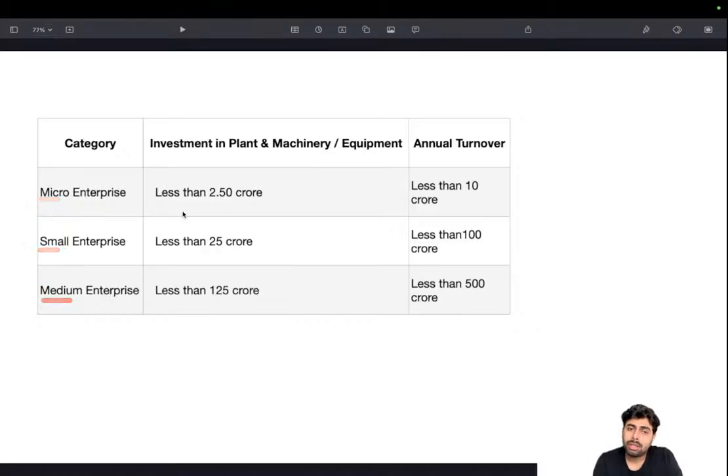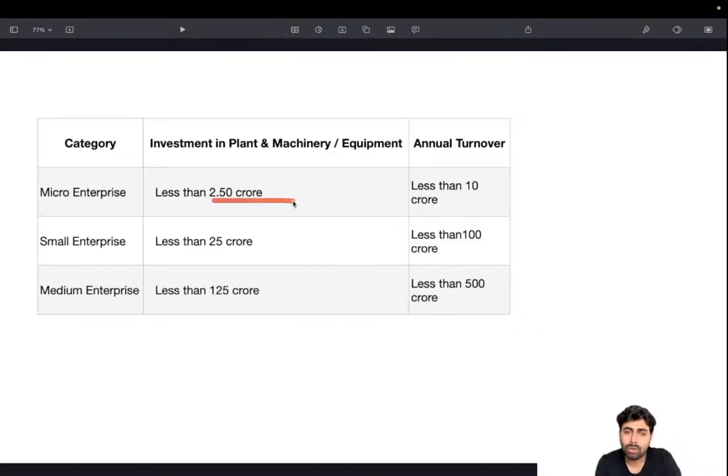So that's why increasing the limit actually helps more and more enterprises to get the benefits of being under a particular category. So micro category will have some sort of advantages in relaxation compared to small, and small will have some sort of relaxation compared to medium, and the tax rate will be different, things like that, like relaxation in the form of taxation, various other clearances. So every enterprise, irrespective of their growth, will tend to be in a, it's like an income tax slab. They try to be in one that is below their actual one. So government has actually identified that, and they just want to increase the limit.